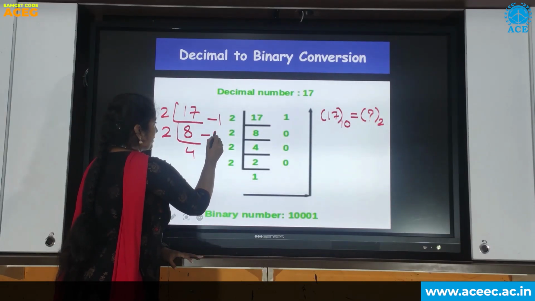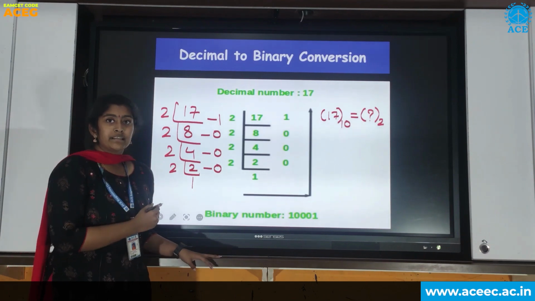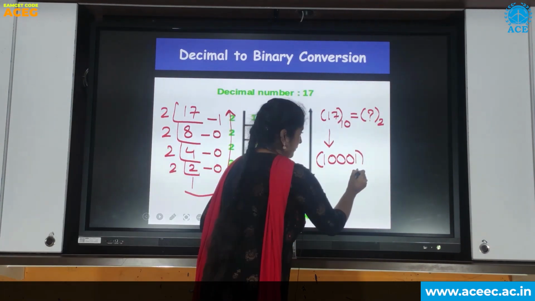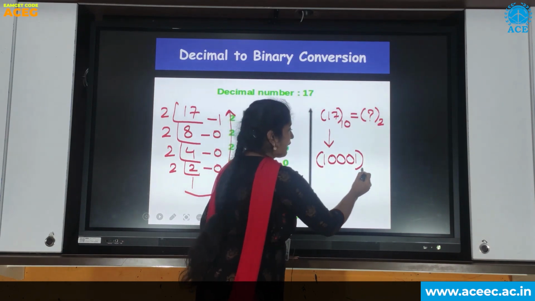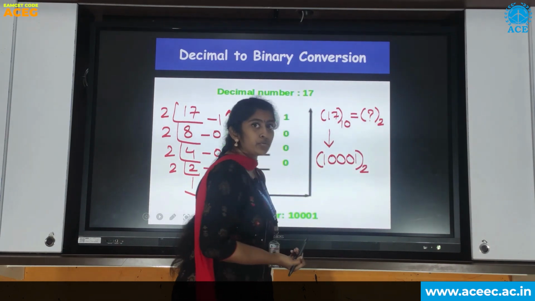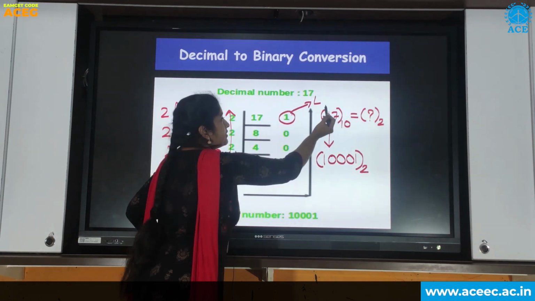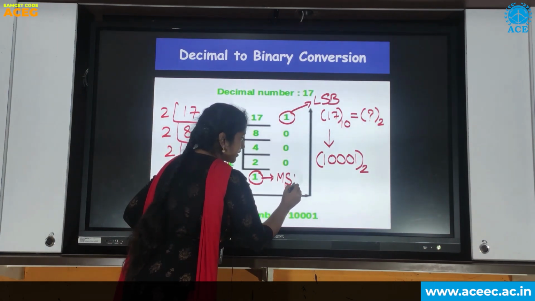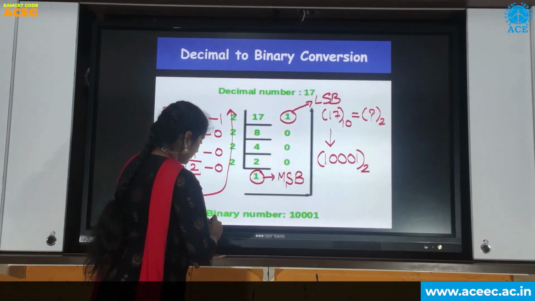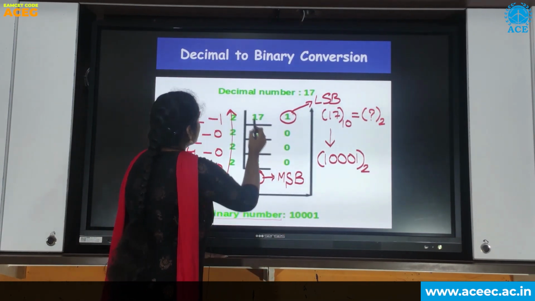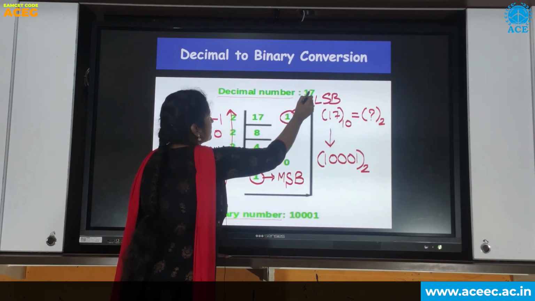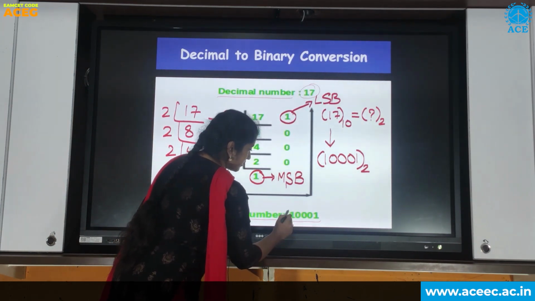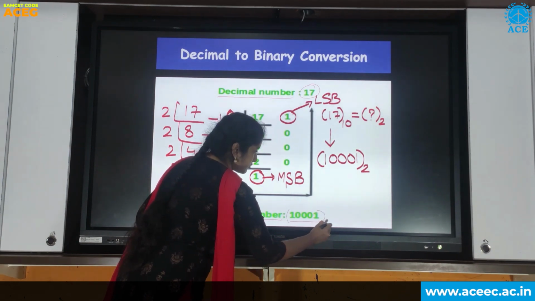Similarly, we have to repeat it. After completing this, we have to go from lower to upper. Because the base is 2, we have to mention here number 2. This is known as least significant bit and this is known as most significant bit. Finally, the binary number for the decimal number 17 is 10001 with the base 2.